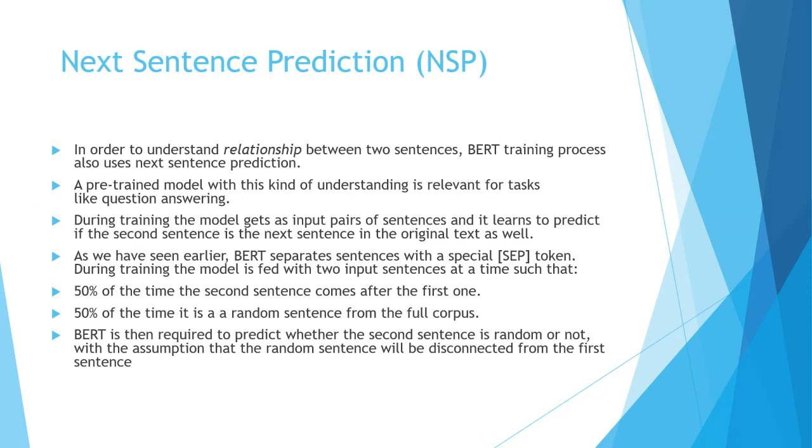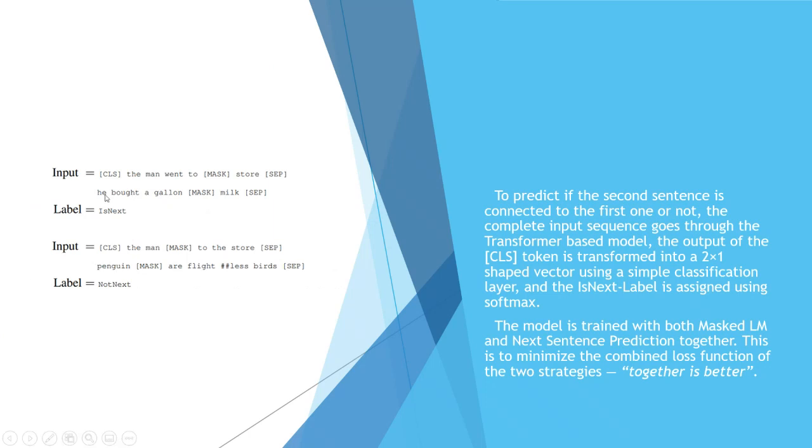And while training BERT, it has to label whether this is the correct next sentence or not. For example, look at this input: the man went to the masked word, store, this is the separator, he bought a gallon of milk. Then the label: is this the logical next sentence? Yes, so the label is next. Now the input is the man went to the store, penguins are flightless birds. These two sentences are not logically related in the flow, so the label will be not next.